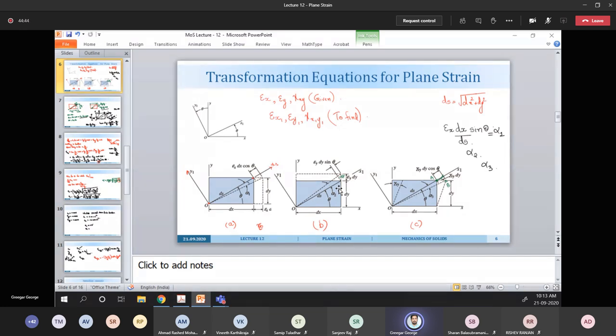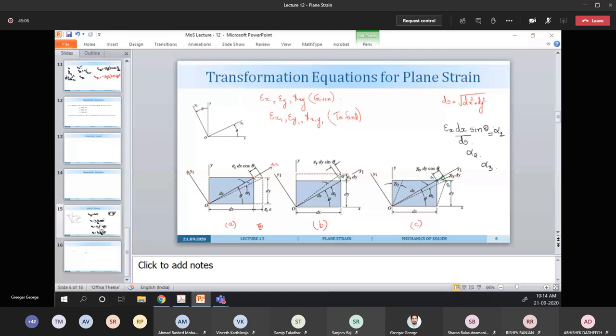Because in figure A, the element is getting elongated, so alpha 1 happens in the clockwise direction, alpha 2 in the anti-clockwise direction because the element is elongating in the y direction, and then finally in figure C, alpha 3 will be in the clockwise direction. So the total, the final alpha will be nothing but minus alpha 1 plus alpha 2 minus alpha 3.